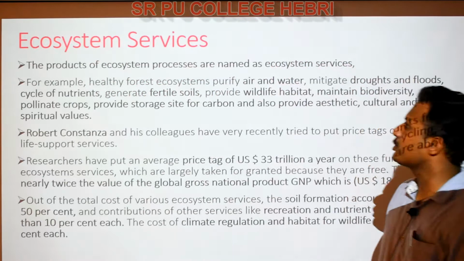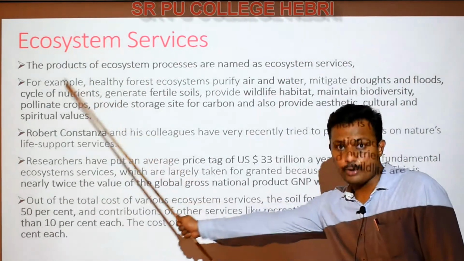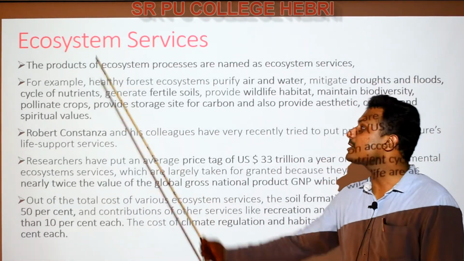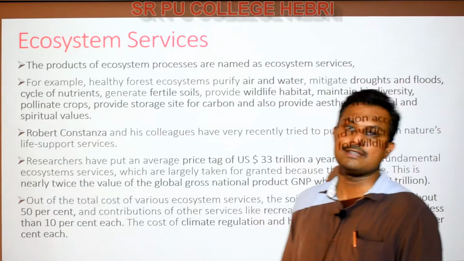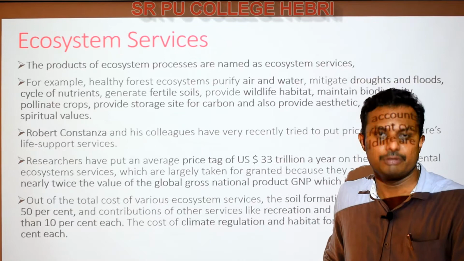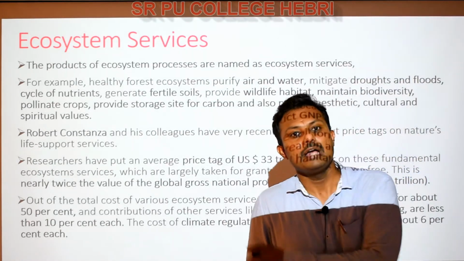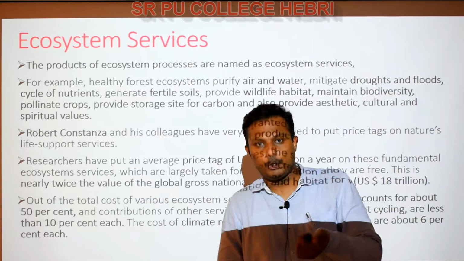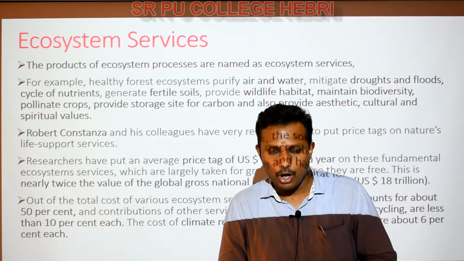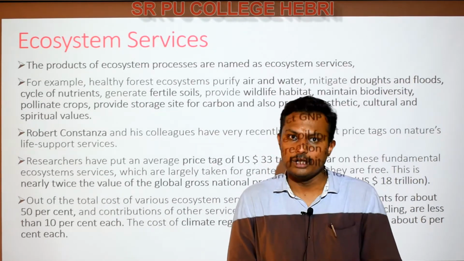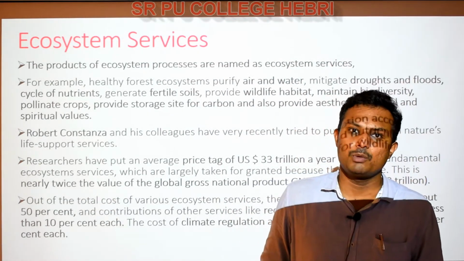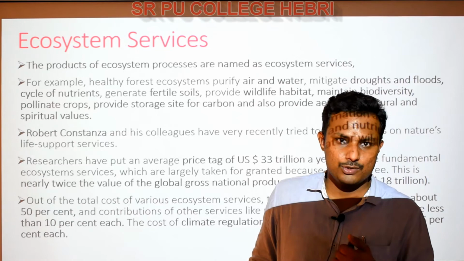Now we are at the last portion of this chapter. Ecosystem services: services provided by the ecosystem, services provided by nature, are generally called ecosystem services. It can be anything. The product that we gain from nature may be naturally obtained, or indirectly obtained, like the wood or the oxygen or temperature, or maybe the soil, maybe water. All these things are the services provided to us by nature or by the ecosystem.